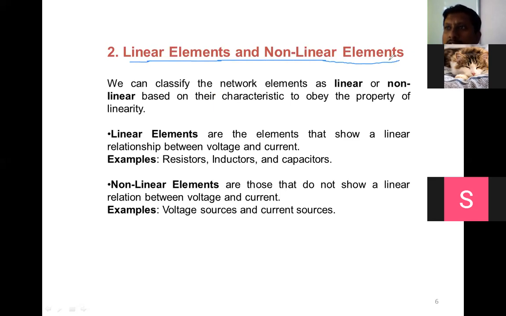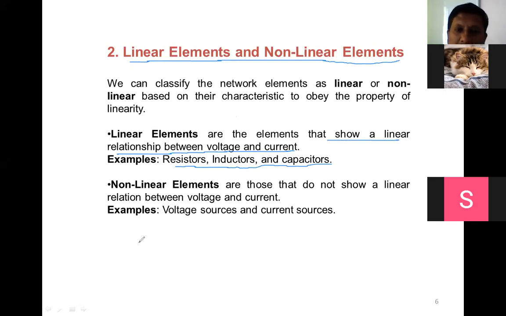It may be voltage source ला असं constant येतं, DC voltage source वगैरे. So generally considered as passive elements, and if you are taking that passive element and the voltage versus current graph, that graph should be linear. So the linear elements are the elements that show a linear relationship between voltage and current. So what are the examples? Resistors, inductors, capacitors. These are the linear elements, and the entire subject is dealing with only linear elements.